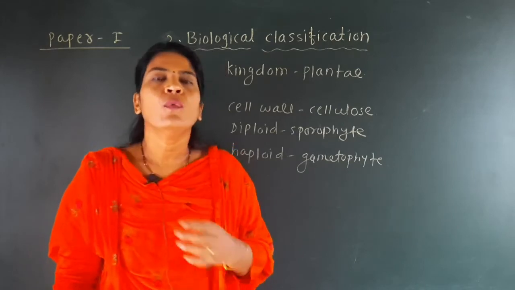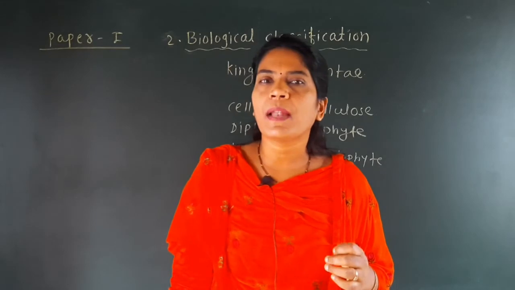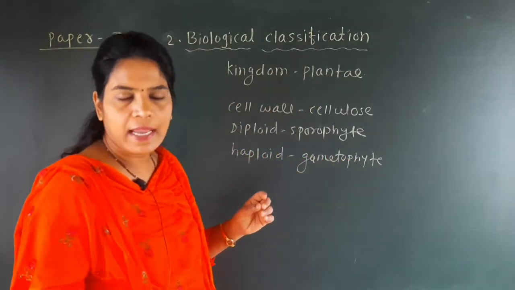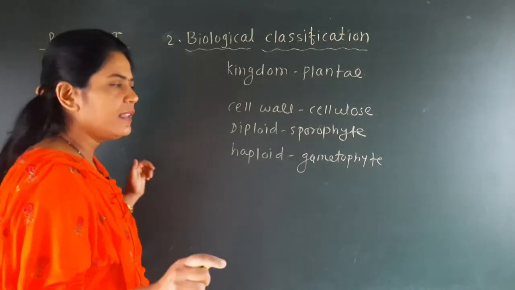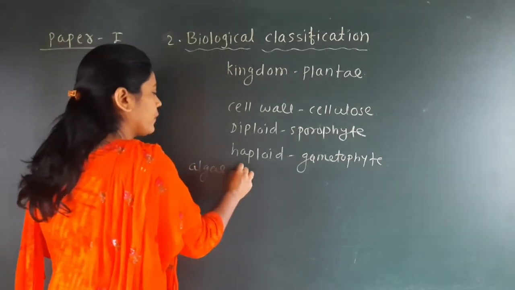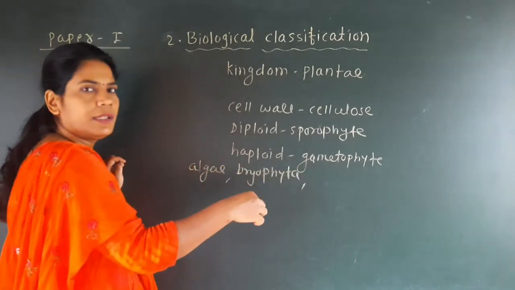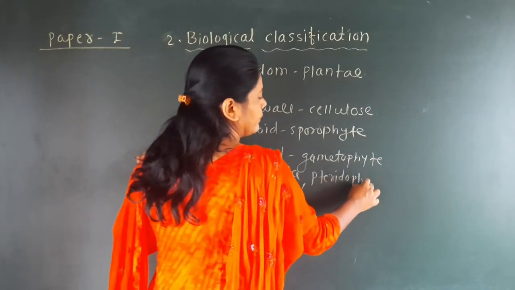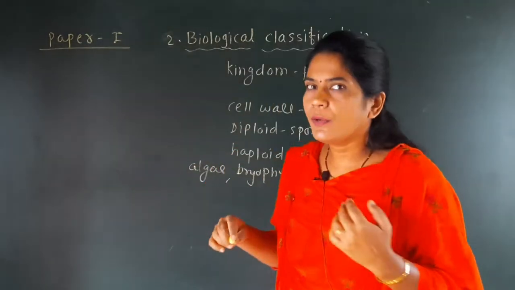They are found one after the other, and the important thing is that this kingdom Plantae is divided into five divisions. These divisions are the Algae, Bryophyta, Pteridophyta.